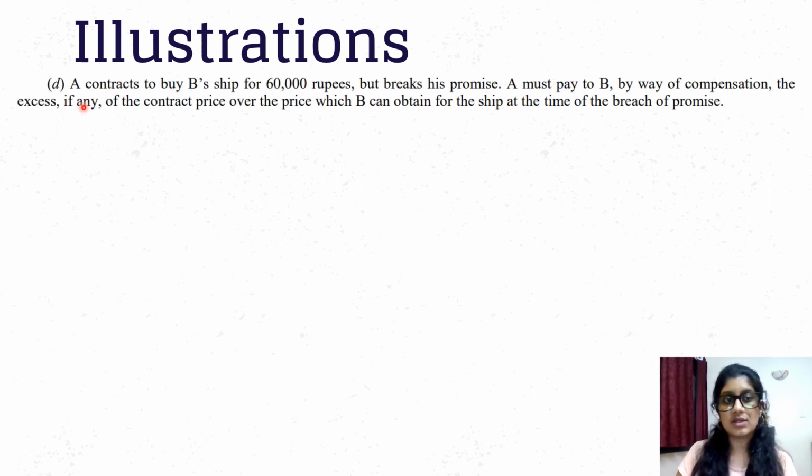The first one, we'll look at a simple contract between two people, A and B, where A is buying B's ship for 60,000 rupees. However, A breaks his promise. There is no special stuff mentioned in the contract. It's a simple contract to buy things. On top of that, there are no other consequences that B is facing besides the fact that his ship is not being bought. So A must pay to B by way of compensation the excess, if any, of the contract price over the price which B can obtain for the ship at the time of breach of promise.